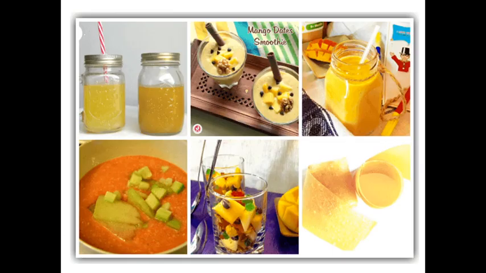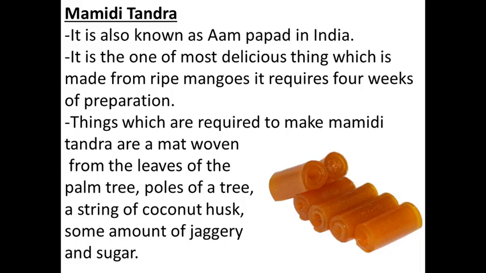So let's start that story. See, dishes of mangoes. Again your mouth starts watering, mine also, because mango is my favorite fruit. Now keep that slide in front of you and open your textbook. First we will read that story and then we will again discuss the topic. See, Summer Treat: Mamidi Tandra.